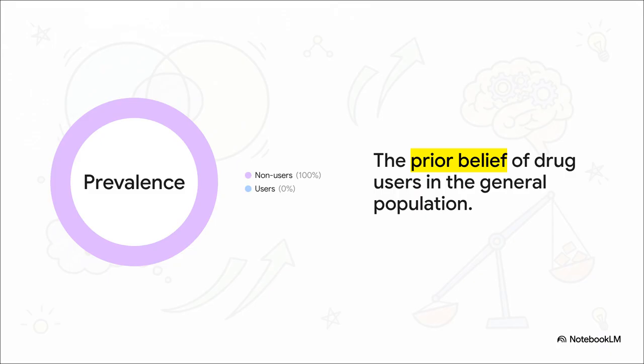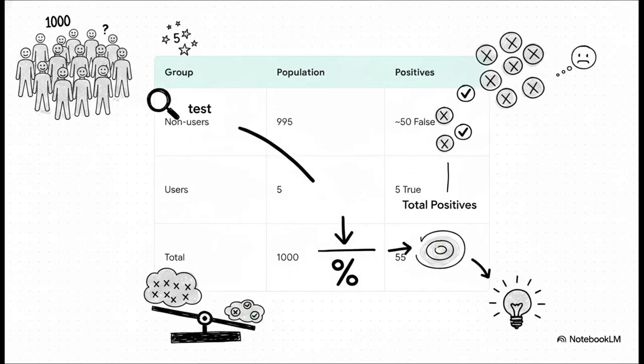If we just grab a random person out of the general population without doing any testing whatsoever, there's a minuscule 0.5% chance they are actually a user. So let's run a quick 1,000-person thought experiment. Let's really slow down and walk through this together.